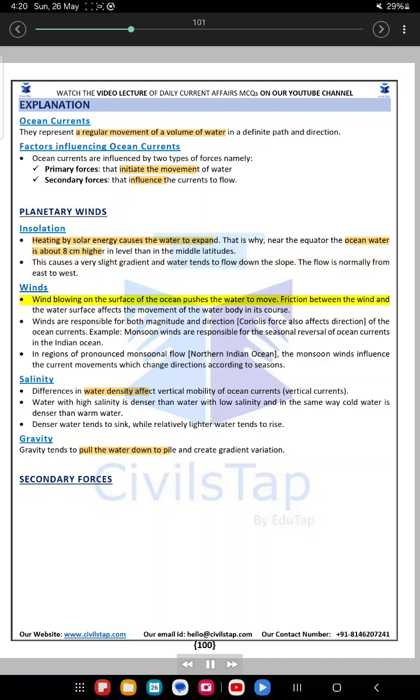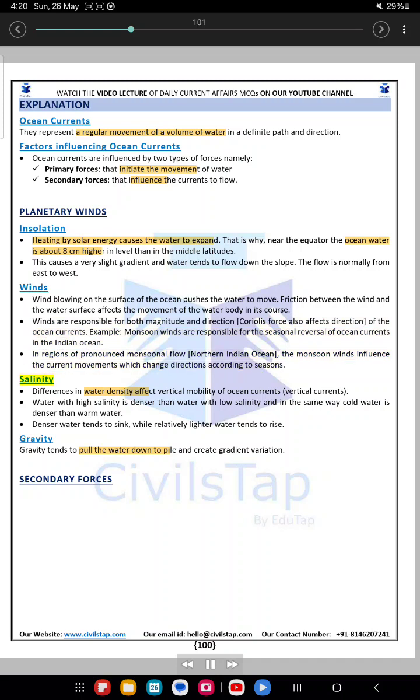Winds. Wind blowing on the surface of the ocean pushes the water to move. Friction between the wind and the water surface affects the movement of the water body in its course. Winds are responsible for both magnitude and direction. Coriolis force also affects direction of the ocean currents. Example: monsoon winds are responsible for the seasonal reversal of ocean currents in the Indian Ocean. In regions of pronounced monsoonal flow, the northern Indian Ocean, the monsoon winds influence the current movements, which change directions according to seasons.